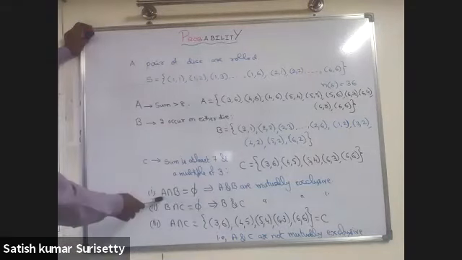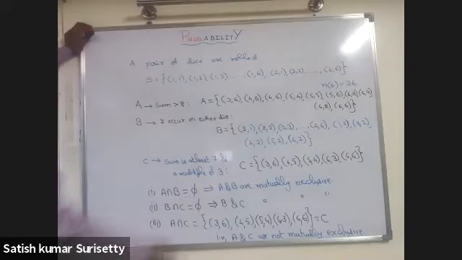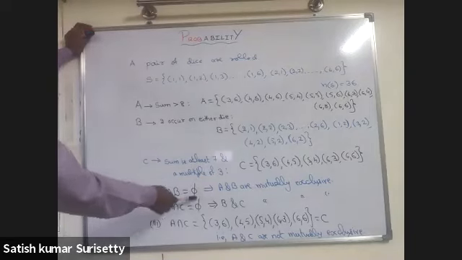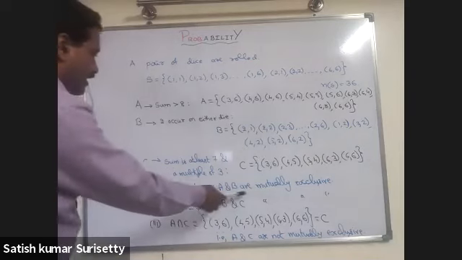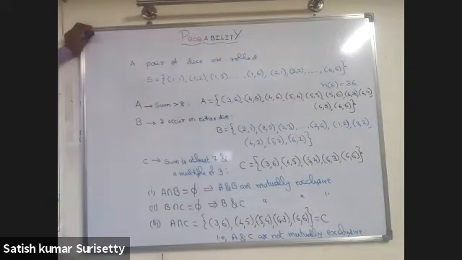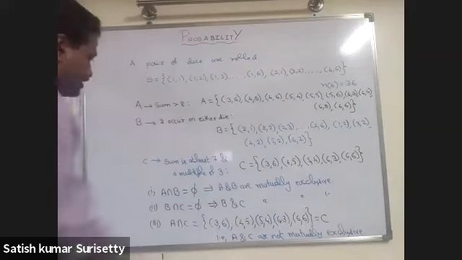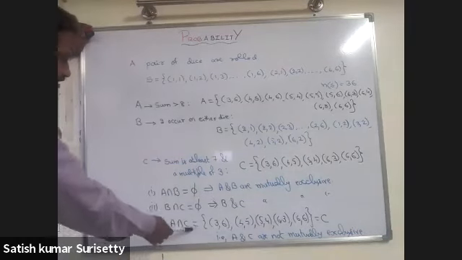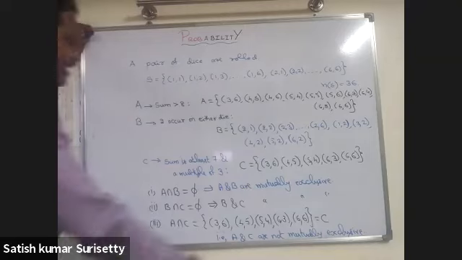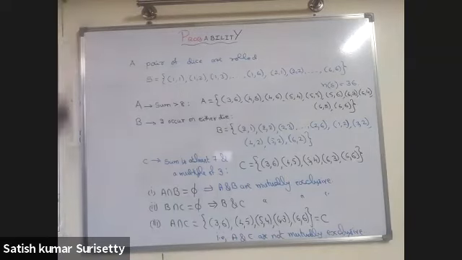Now when you calculate A intersection B, there is no common element at all. So A intersection B is a null set. So you can conclude that A and B are mutually exclusive. B intersection C is also a null set. So B and C are also mutually exclusive. Whereas A intersection C is not a null set. So A and C are not mutually exclusive.